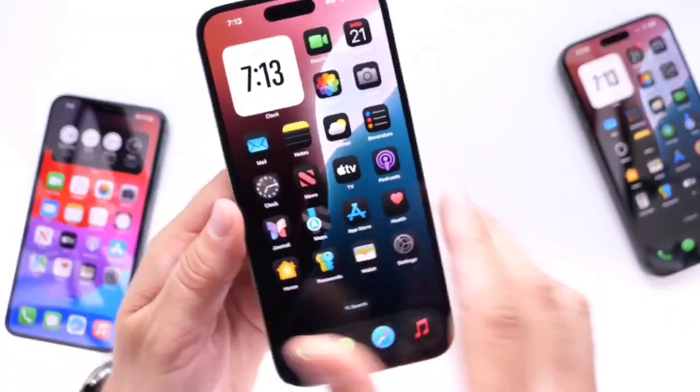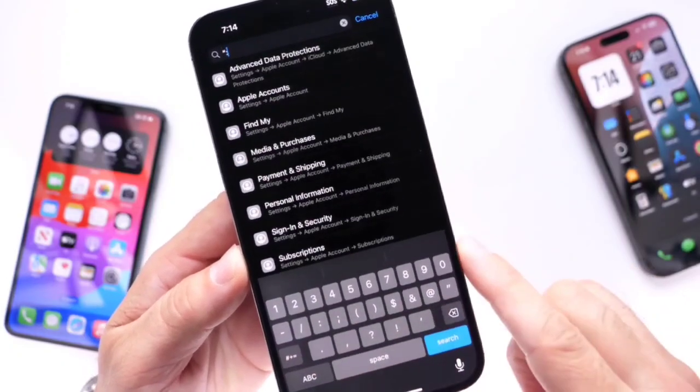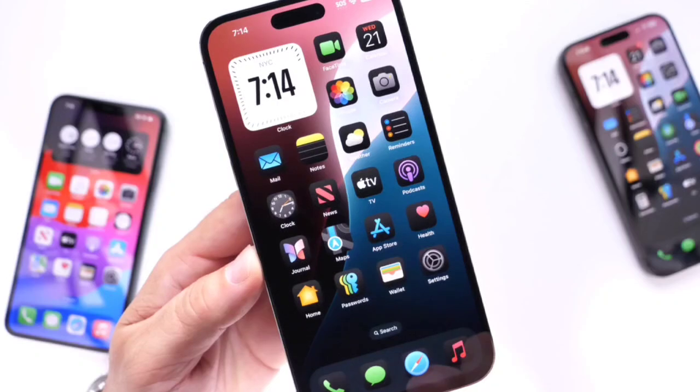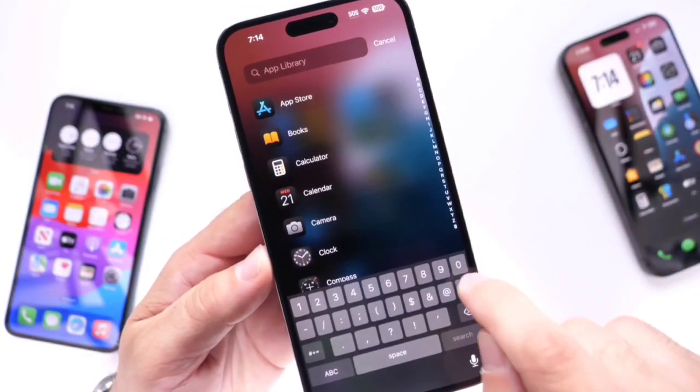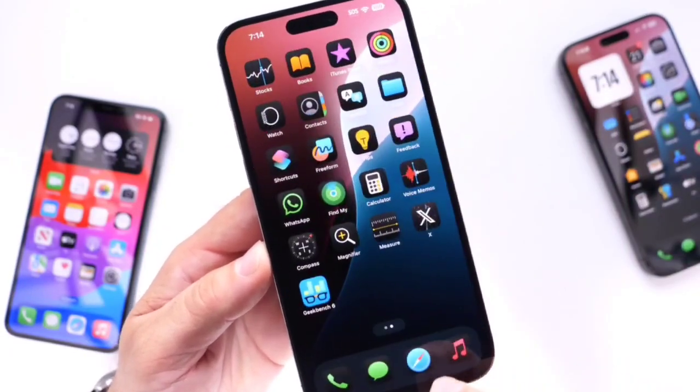Now let's test iOS 18.0. Let's go into Settings here and do the same thing within iOS 18. So we're going to type in the 3 characters, and then one more. So 1, 2, 3, and then the 4th character, boom, it does crash Settings as you just saw right there. Now let's try this within the app library right here. Let's try that again. 1, 1, 2, 3, and 4. It does not crash the app library as it did within iOS 17.6.1, but it did crash Settings.